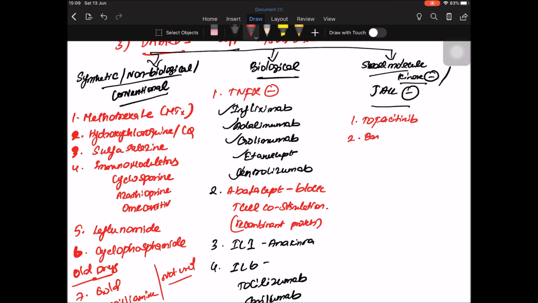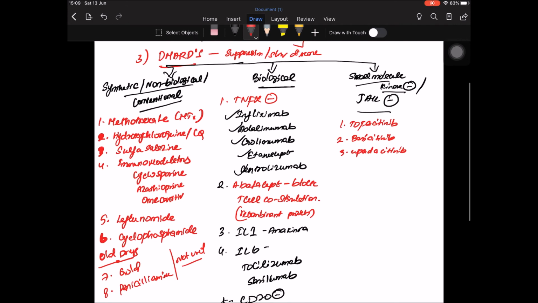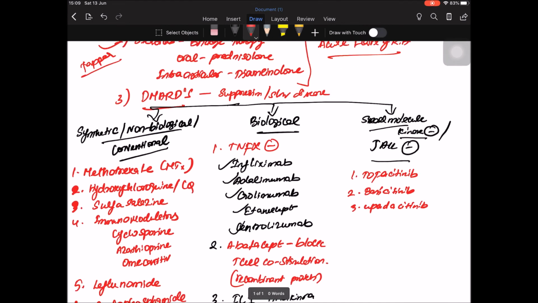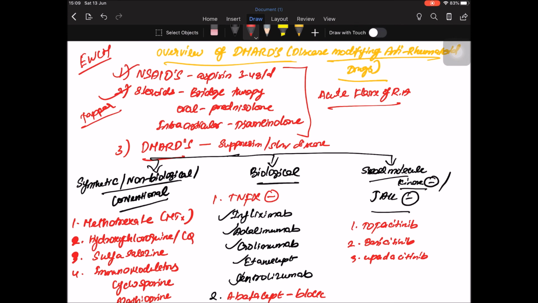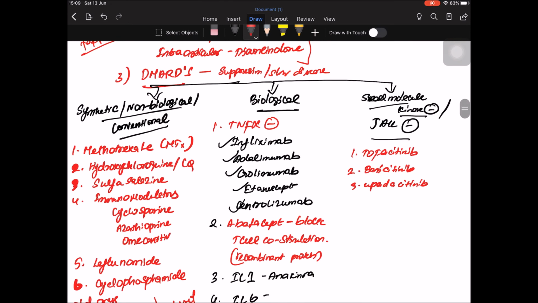tofacitinib, baricitinib, upadacitinib. The JAK inhibitors are tofacitinib, baricitinib, upadacitinib. So these are the classification of DMARDs. Primarily we start with a non-steroidal anti-inflammatory drug, and then we change to steroids, and then we taper the dose when we change to DMARDs. DMARDs are synthetic, biological, and JAK inhibitors.